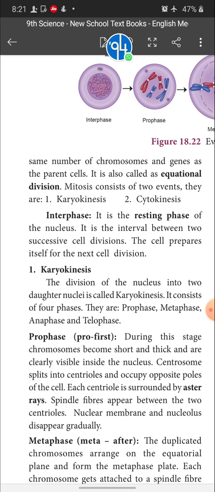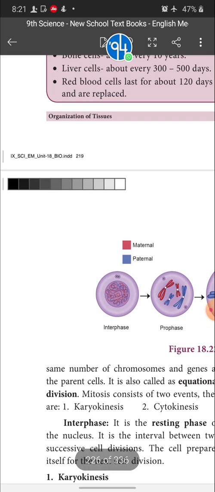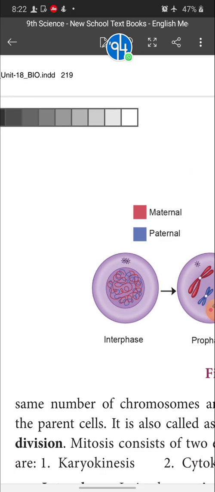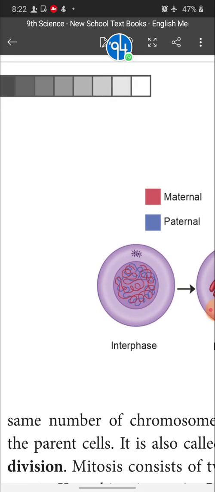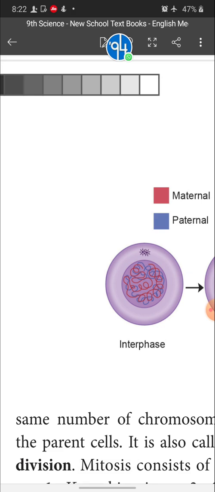Children, with the help of this diagram, I will explain the changes which take place inside the nucleus during karyokinesis. Let's enter into the diagram session. What are the changes that take place during each phase? First see the interphase stage. Here inside the nucleus you can observe red and blue colored thread-like structures, right? This is the chromatin reticulum.